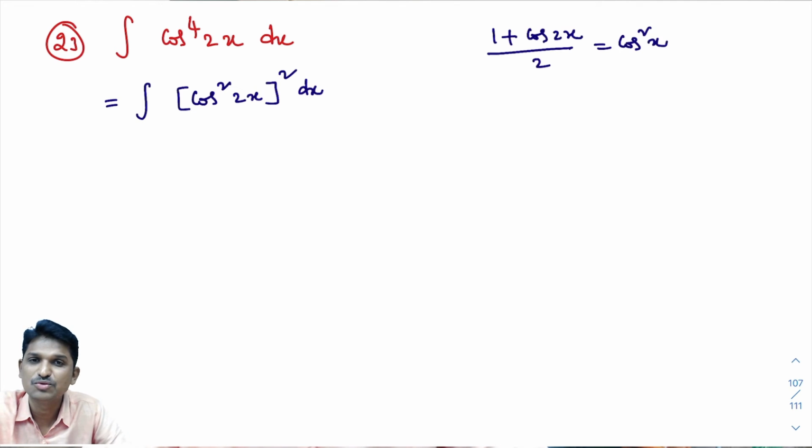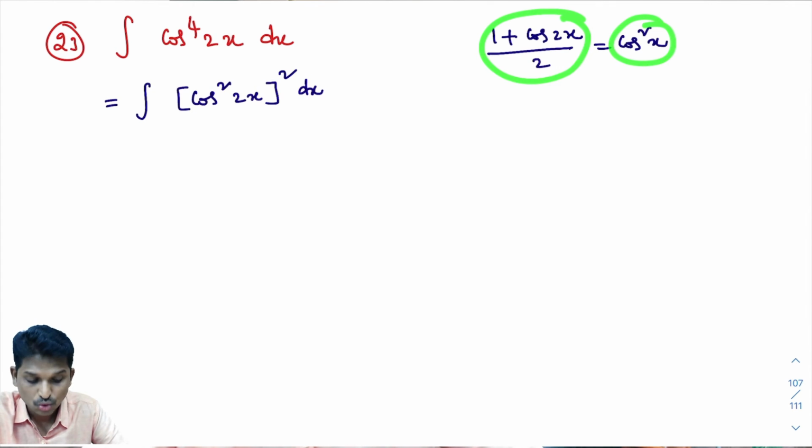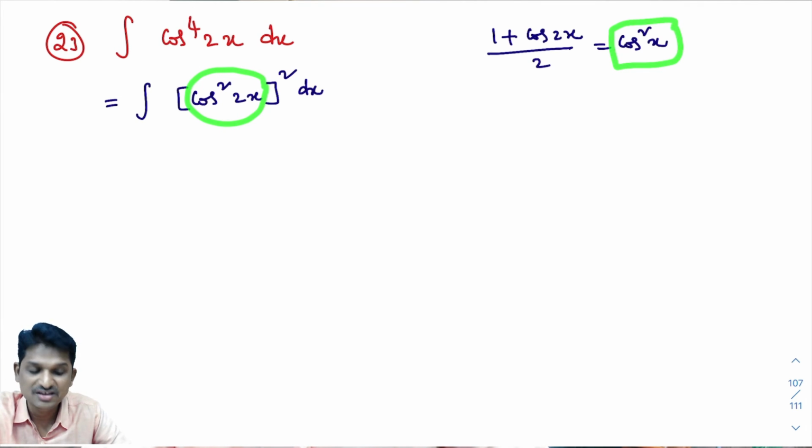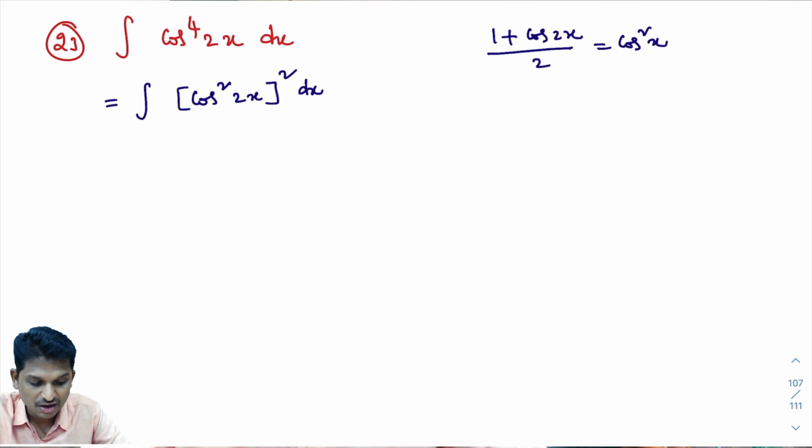From the last class onwards, I think we used this more than 10 times. So cos square x is 1 plus cos 2x by 2. What I want here is cos square 2x. When you know cos square x, you can easily write cos square 2x. In this formula, wherever x is there, you write 2x, then you will get cos square 2x. Here x is there, na? In place of x, you write 2x.